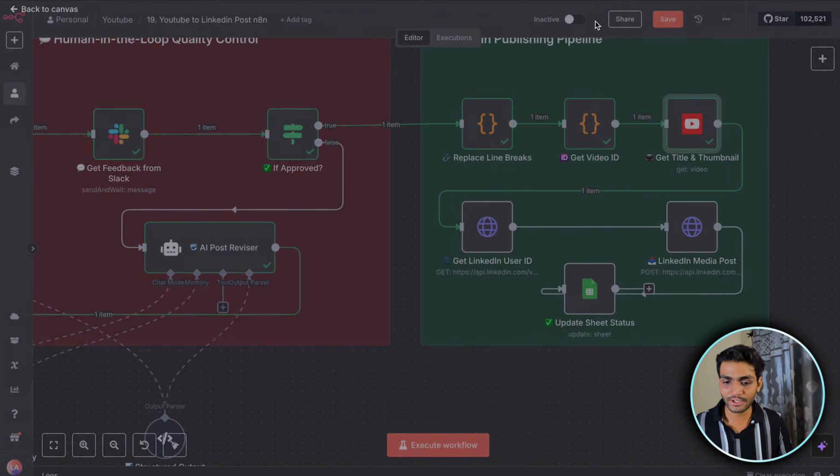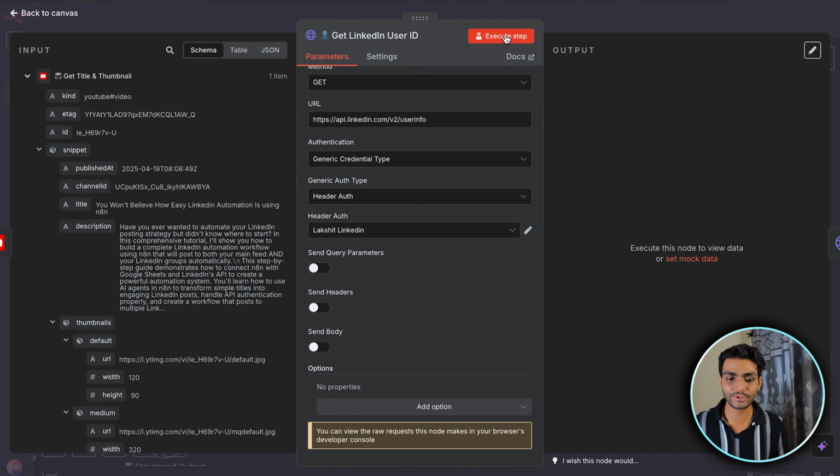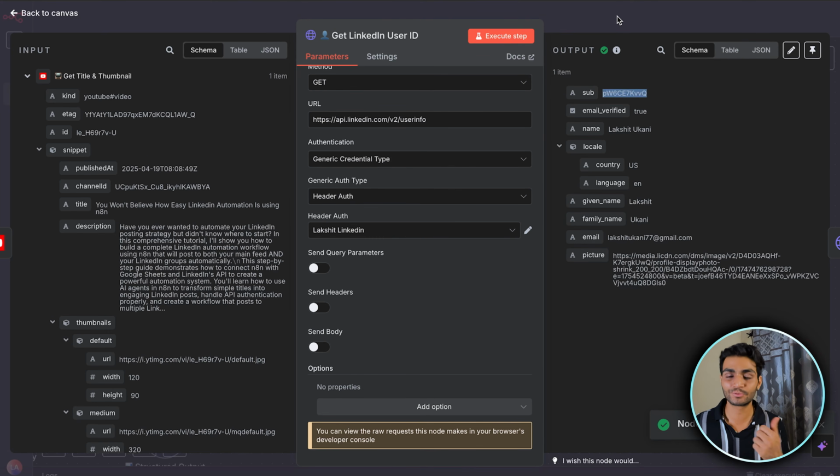Okay, and now we need to create the user ID. I have made a dedicated video on how to get the user ID and how to connect to the LinkedIn application. That's in the I button, you can check it out. Okay, so this is the node, the same node which I have used over there. If I execute this now, we'll get the user profile.